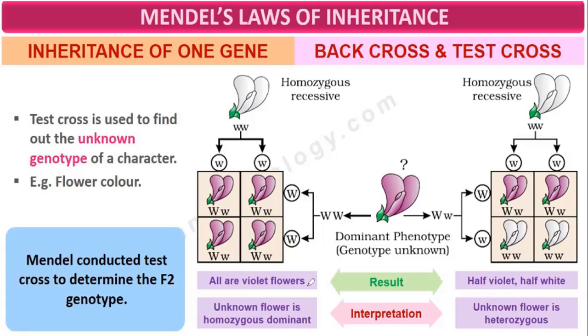If we see the result, all are violet flowers. So the unknown flower is homozygous dominant. Test cross, what is the use of test cross? Test cross is used to find the unknown genotype of a character like flower color, and it is conducted to determine the F2 genotype.